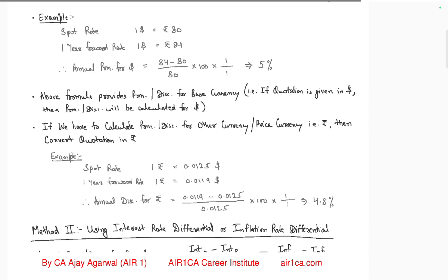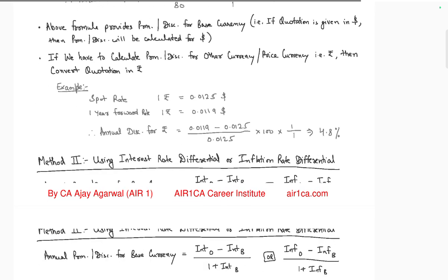If we have to calculate the premium or discount on the other currency, then convert the quotation. Spot rate is equal to 1.1, one year forward is 1.0. A decrease is negative. Forward rate compared to spot rate is 1 point, and the dollar is 0.19 minus, negative, then erosion.